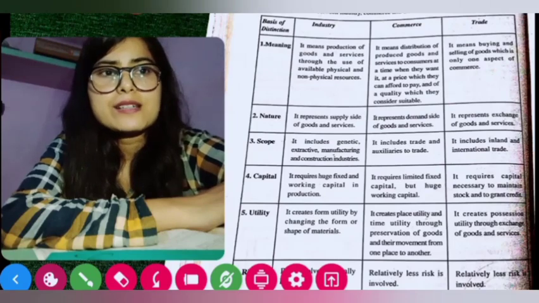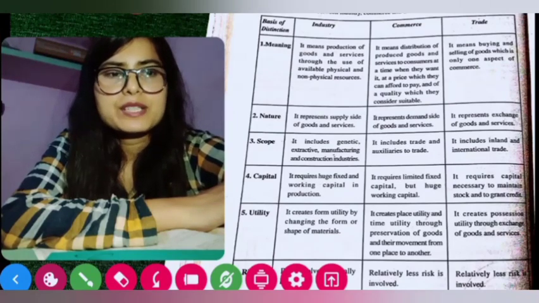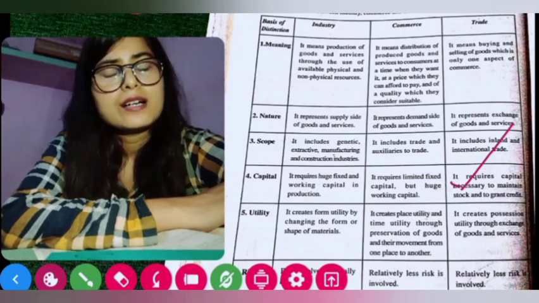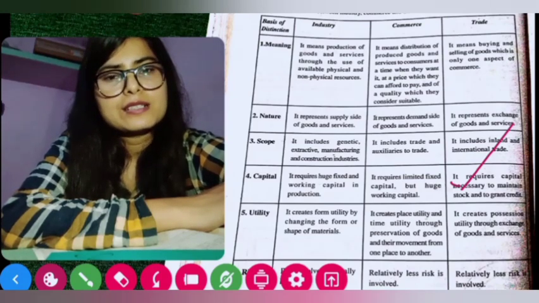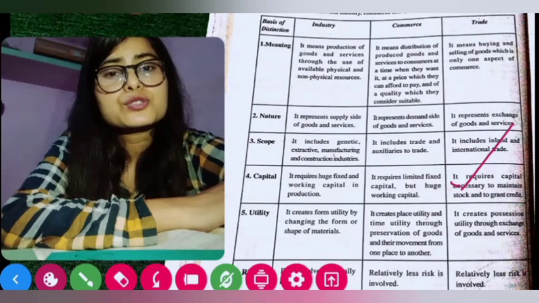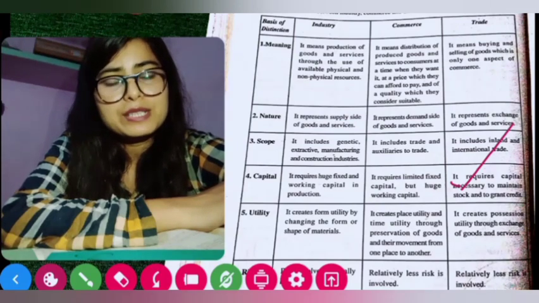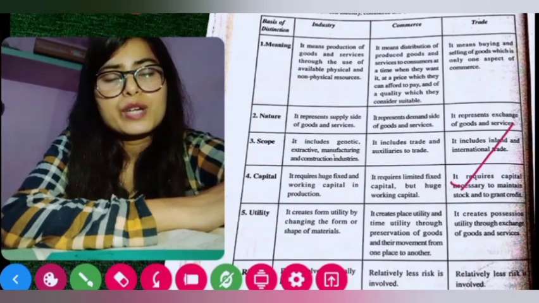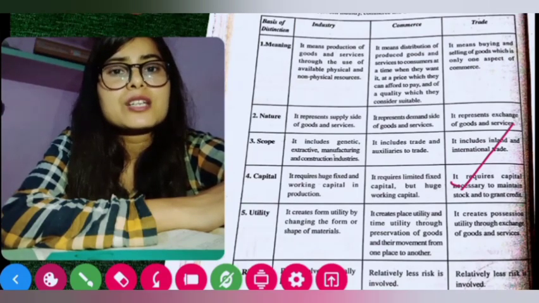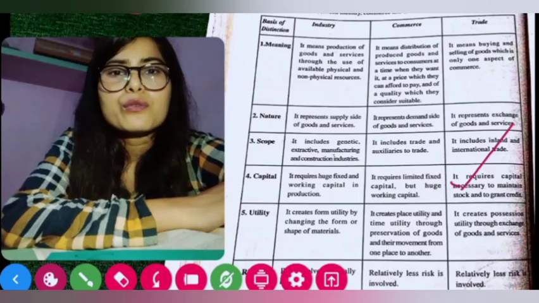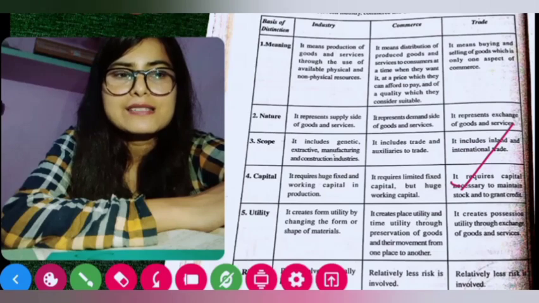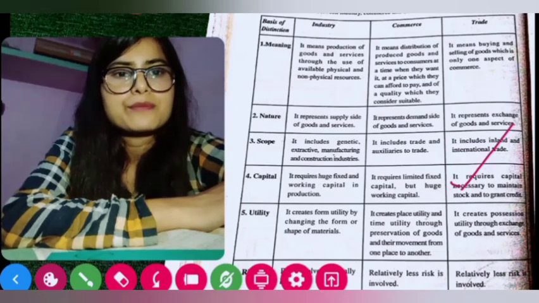Then if we see trade, then it requires capital which is necessary to maintain stock and grant credit. It means it needs capital. When we store something, for that stock to keep it safe, we need capital, that means we need money, and also to grant credit. So when we have to give something in credit, for that also we need money or we need other capital. So for that, trade needs capital but in a different way.